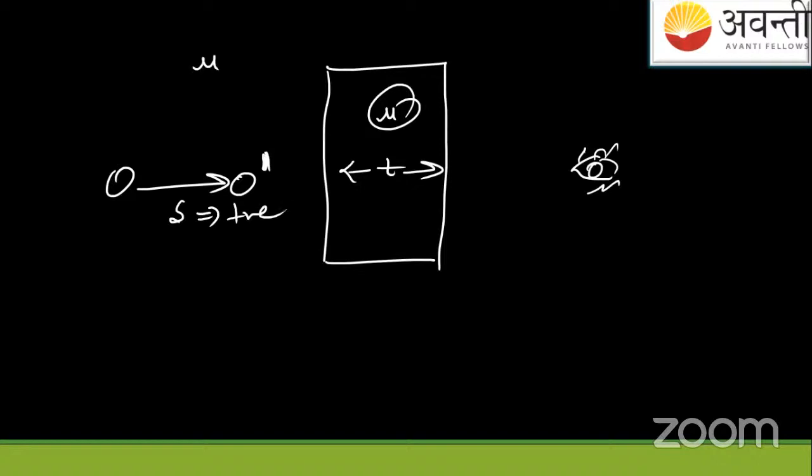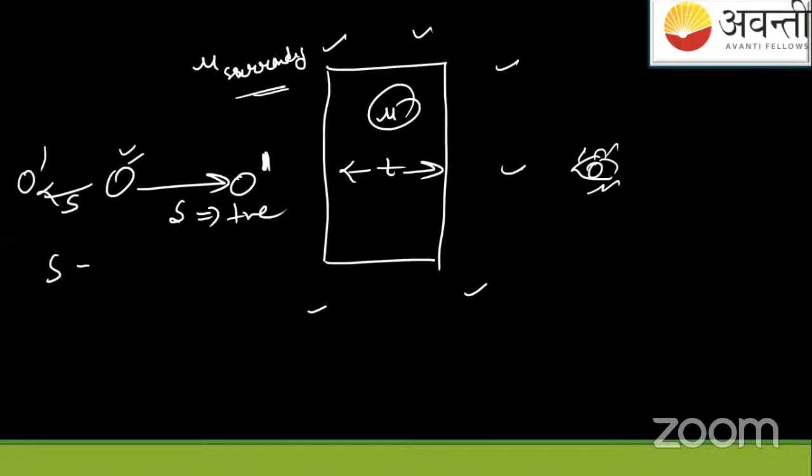Mu surrounding is the refractive index of the surrounding medium. And if you see that the original location of the object is now at O dash, again you will say shift, but the numerical value of the shift will come with a negative sign. Negative means your observation is that the object is far away from the original one, and positive means, if we interpret it in physics, we'll say the location is near. Got these things: shift positive and shift negative. This is for shift negative, this is for shift positive.